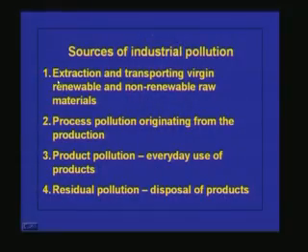Now, when we talk about industry, what are the different sources which can generate pollution? The first source of industrial pollution is the extraction and transporting of virgin, renewable and non-renewable raw materials.